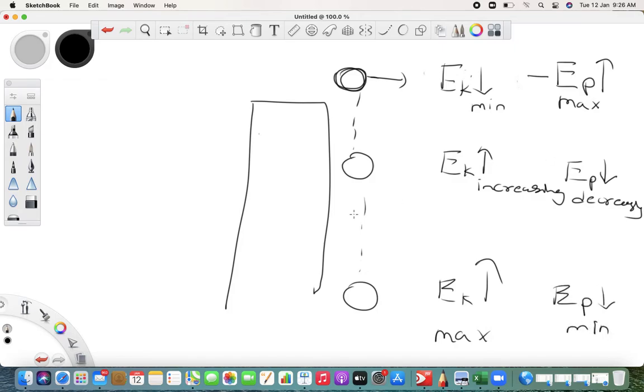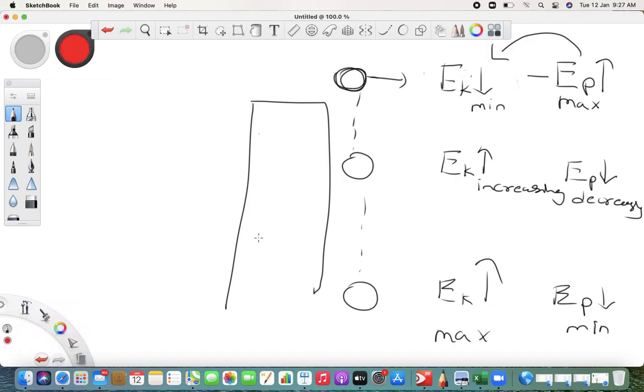So this says that potential energy is slowly converted into kinetic energy. Okay, I repeat again. Potential energy is slowly converted into kinetic energy.